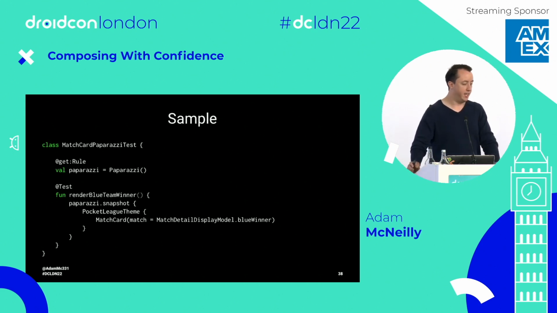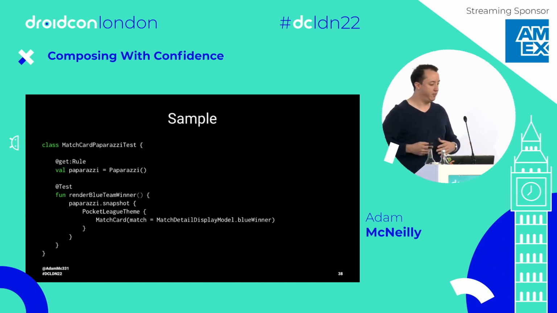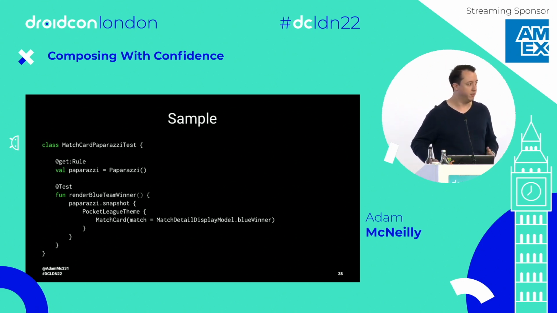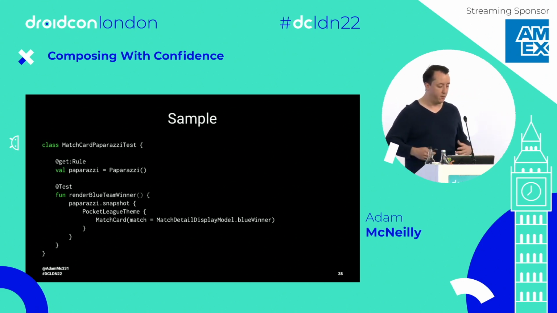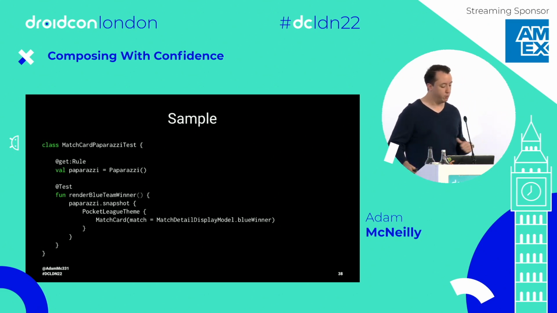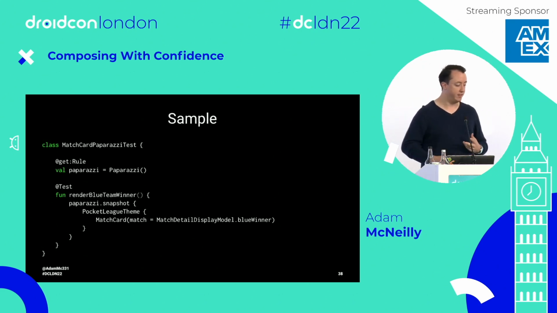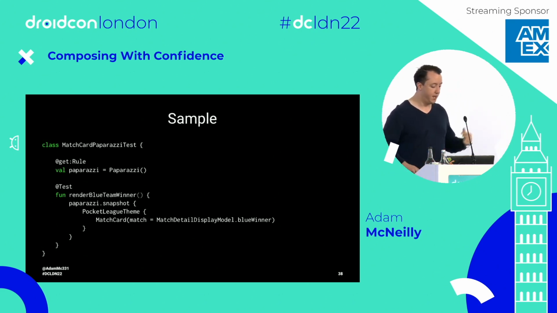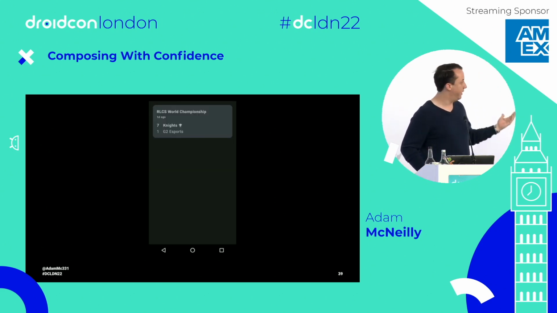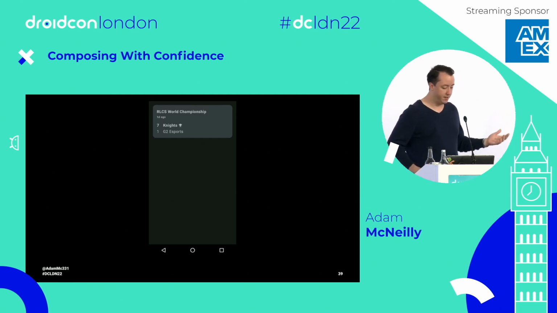Under the hood, Paparazzi uses all the same things that the preview tool in Android Studio uses, so it can render this without needing to run on a device, which means it's going to be a little faster for us. We create this Paparazzi rule, and here I'm using the default, but you could specify the device type, the device theme, locale, all that stuff. Then I just call snapshot with some composable content that I want, and it renders a similar thing as before. This is actually the output of that test.